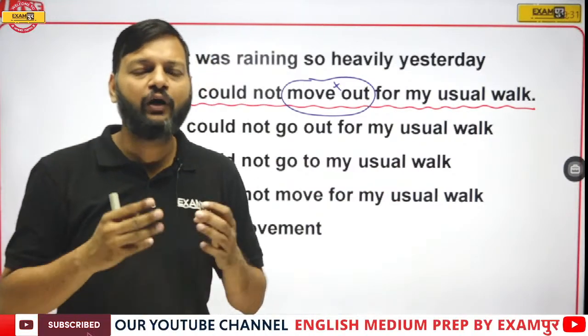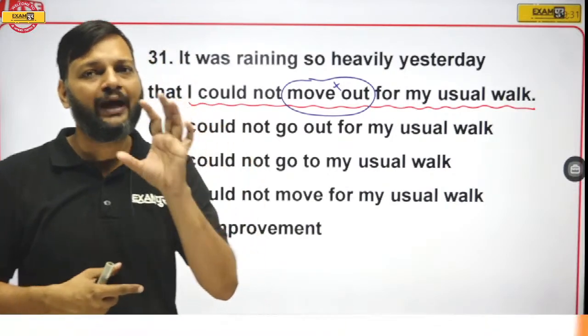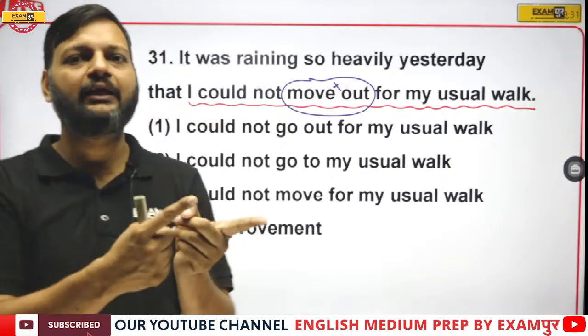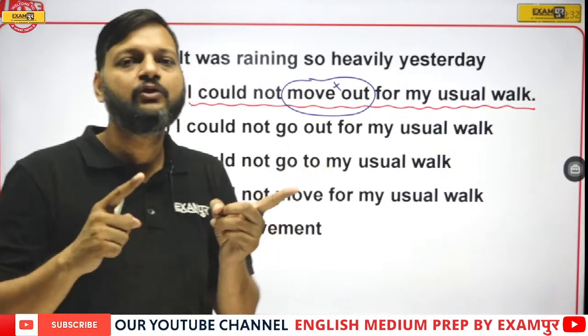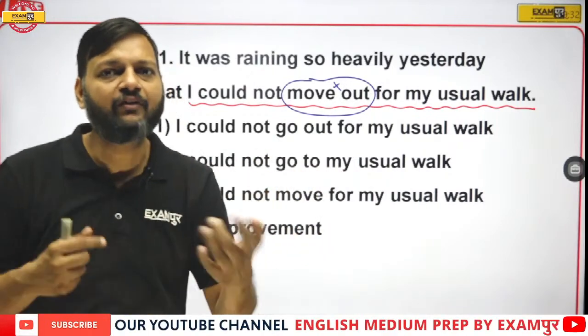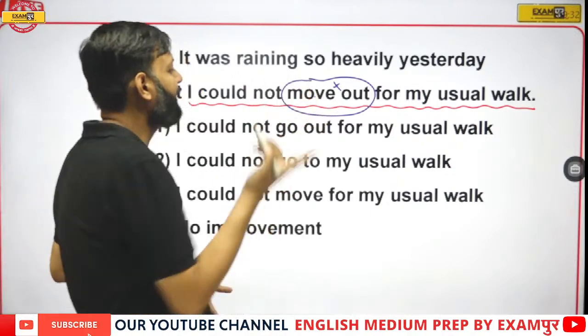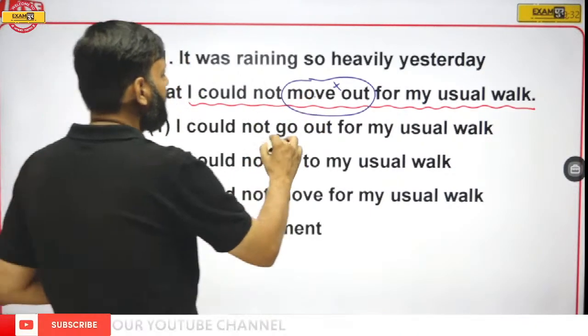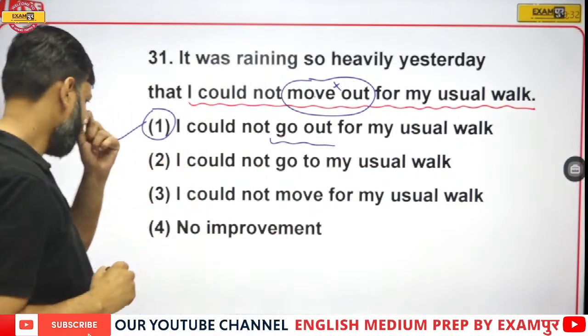If you have to buy something, do you ever say that I am moving to market? No. What do we say? We are going to market. So to reach somewhere, we use the word go, not move. So here the use of move is wrong. That's why we have chosen "go out for my usual walk." So here option number 1 is the right answer.